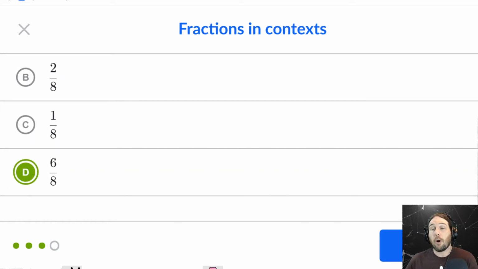Now, some of you might already be thinking, wait a second, can't we reduce that to 3/4? And if you already know that, awesome. We're going to get to that point probably later on in 3rd grade or maybe early in 4th grade, when we start talking about how 6 over 8 is literally the same thing as 3 over 4, just depending on how you split things up.